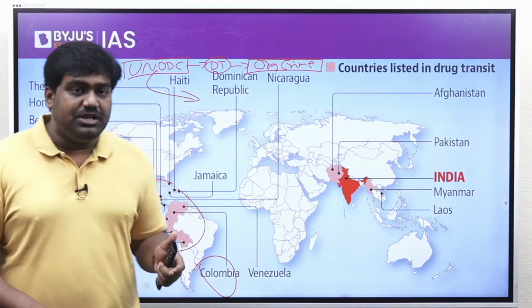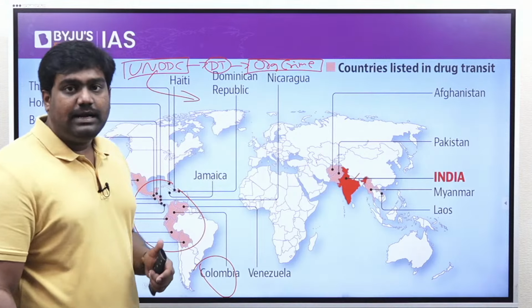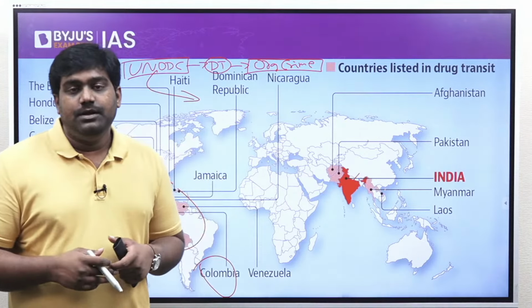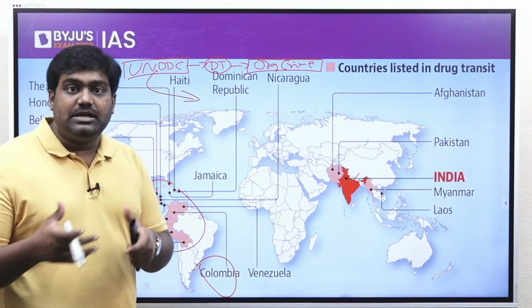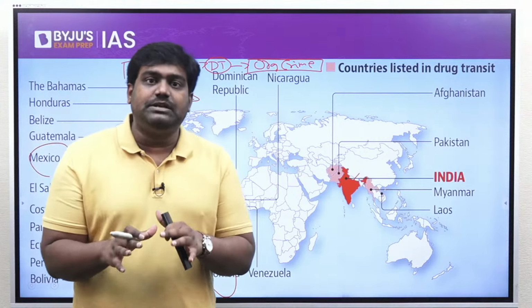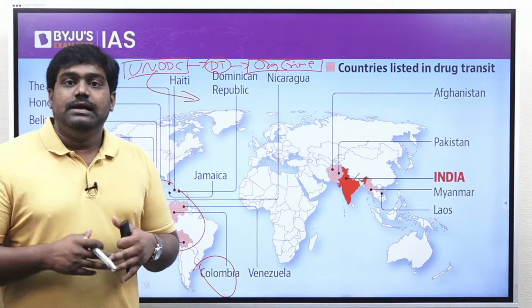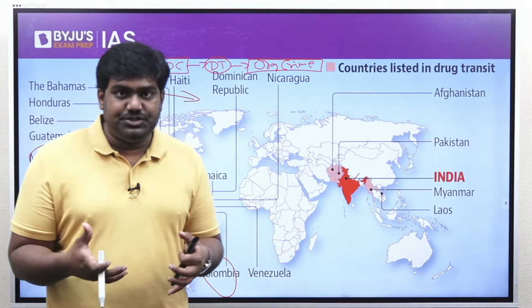Similarly, in the Indian Ocean region, India has emerged as a major hub, a transit point for drugs. This is according to the UN Office on Drugs and Crime. India and the Indian Ocean have become a major transit point for drugs and drug smuggling. The reason is India is surrounded by two regions.